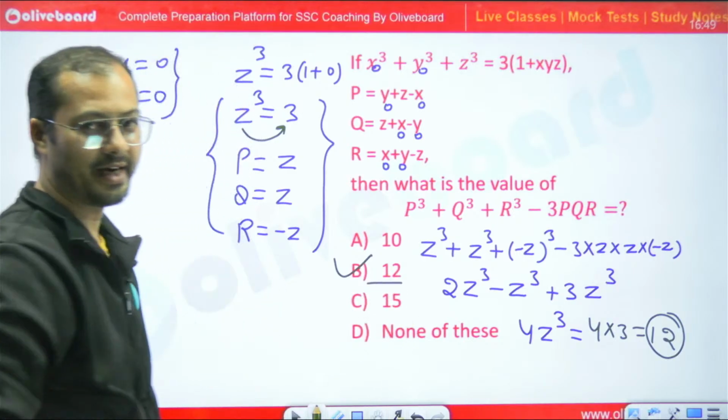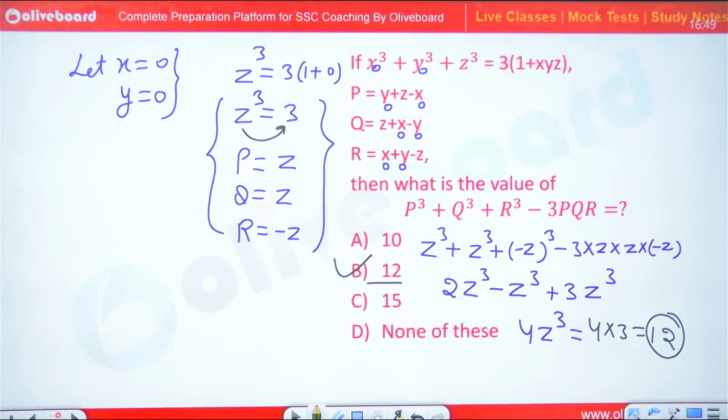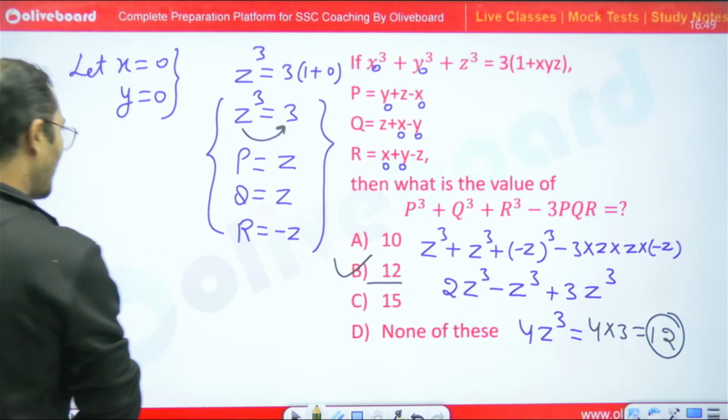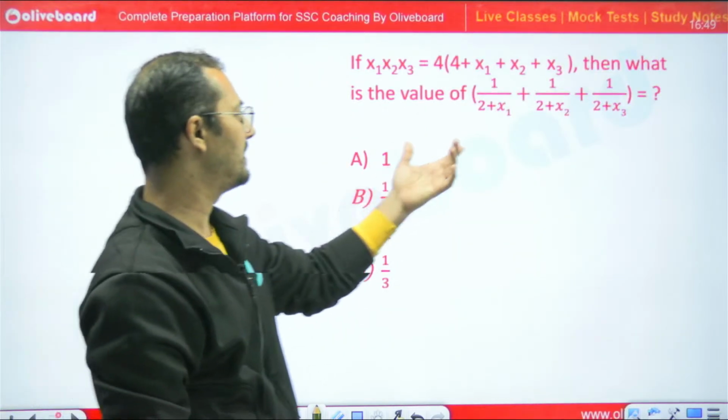12 is the right answer. B part is the right answer. So I hope this is very much clear to you all. So let's move to the next question. Now tell me what would be the answer for this question.